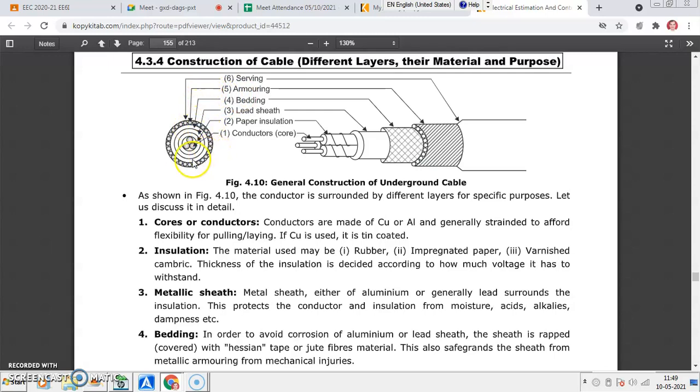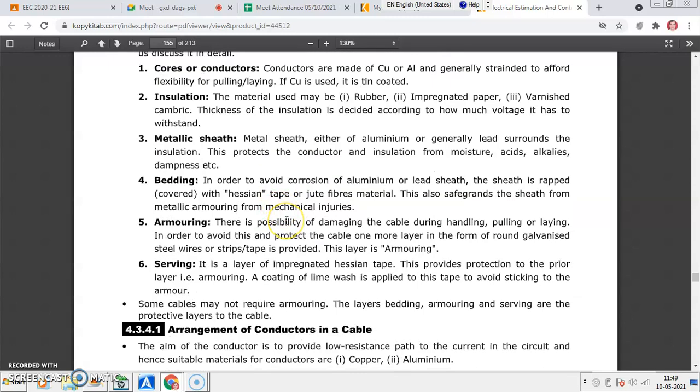Here, this armoring is done to increase the mechanical strength, because we know that we are pulling the cables during laying with force by using machineries. We are winding the cables. So during this, there is major stress on the conductors.